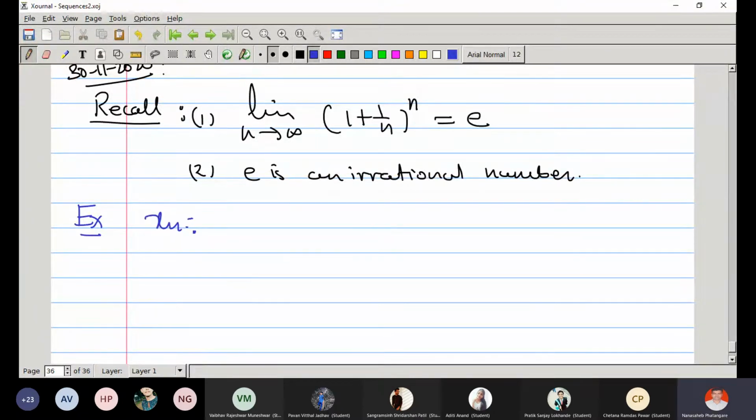Suppose xn is equal to (1 plus 2 upon n) raised to n. What can you say about this sequence?